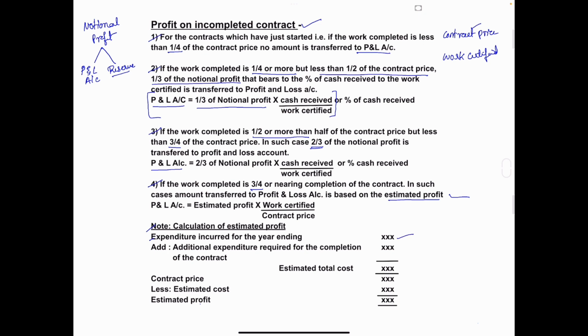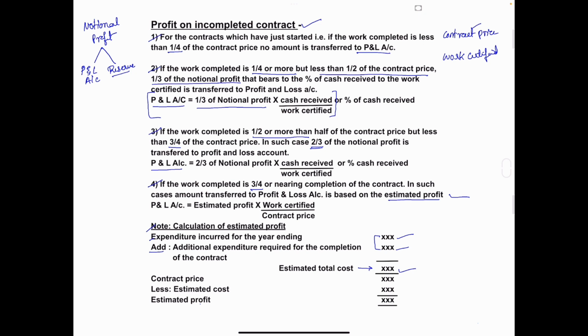Add additional expenditure required for the completion of the contract. Whatever expenses they have made during that year, or any additional expenditure for the completion of the contract, both amounts we have to add, and you will get one final amount, that is called estimated total cost. Clear?